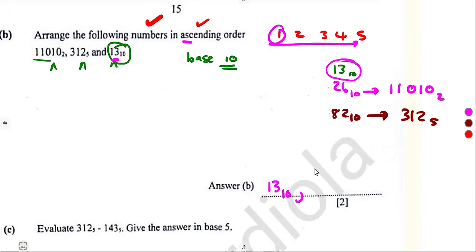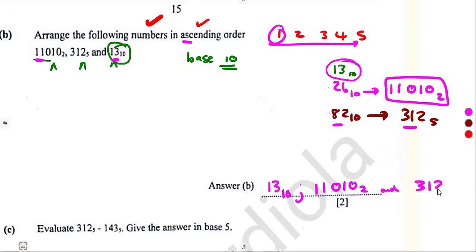Then followed by 26 in base 10, but 26 base 10 was from what? From this value, the way that it is given on the question, so that was 1, 1, 0, 1, 0 in the base of 2. Followed by the 82 base 10, which is equivalent to 3, 1, 2 in the base of 5. So as we can see, having the numbers in base of 10, it is easier for us to compare and say this one is followed by this, followed by this.